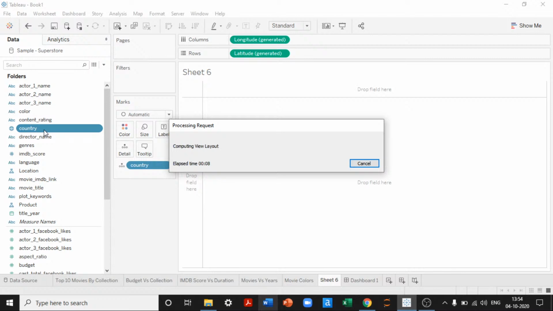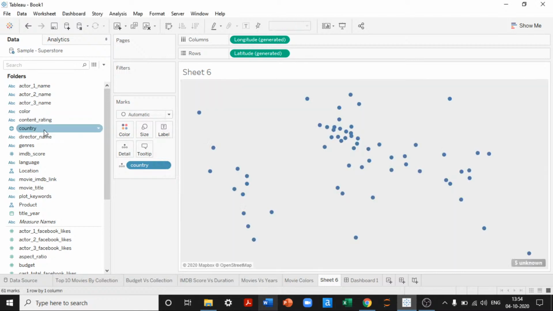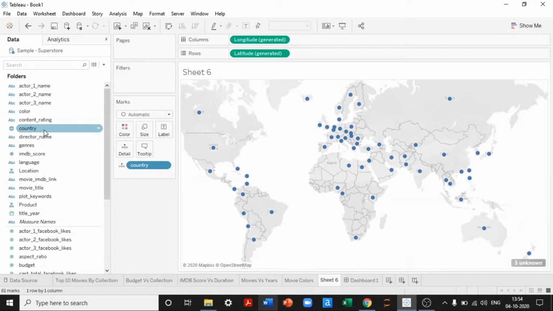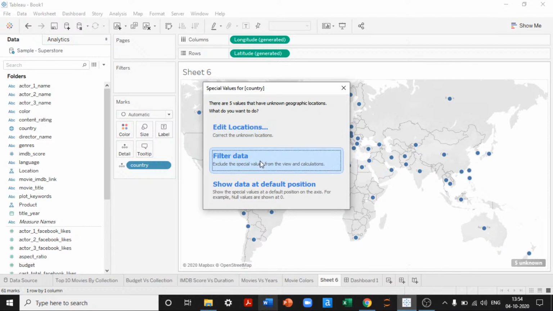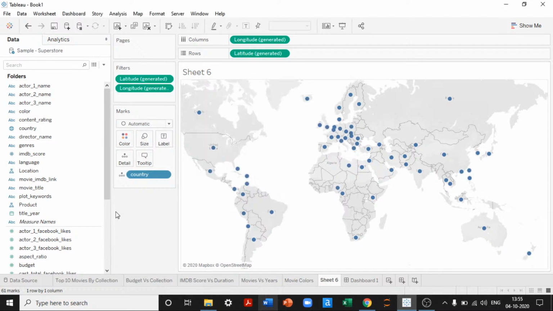Now, is it a global map? Perfect. So we have movies from all over the world, which is a good sign. I'll try to create a map out of this chart. We don't want to find unknown, so let's just filter this data. Perfect. So we have movies from all the countries.